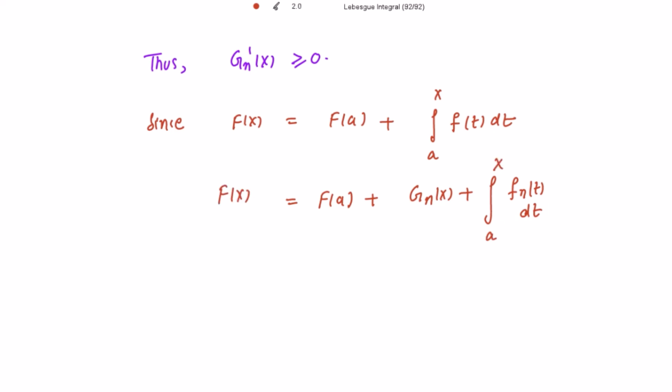Let's differentiate both the sides. f'(x) is equal to the derivative of f(a), which is 0 because it is a constant function, plus gn'(x) plus the derivative with respect to x of the integration from a to x of fn.